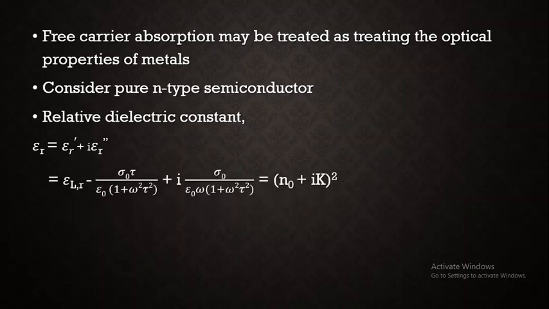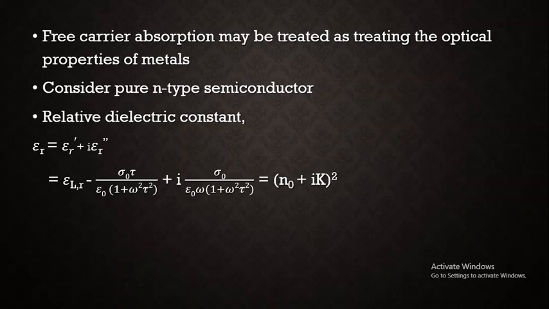The first term, epsilon r dash, will be equal to epsilon Lr, where L relates to the lattice, minus sigma naught into tau divided by epsilon naught into 1 plus omega square tau square, which relates to the free carriers, plus i into epsilon r double dash, which is sigma naught divided by epsilon naught omega into 1 plus omega square tau square. All are having their usual meaning.